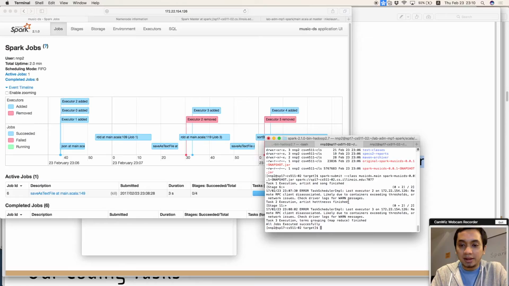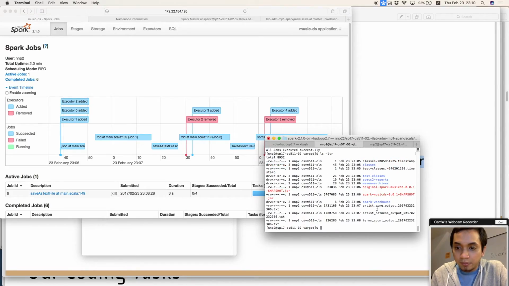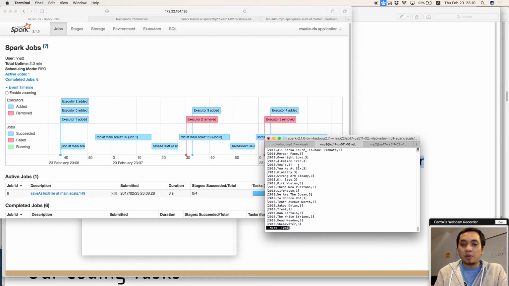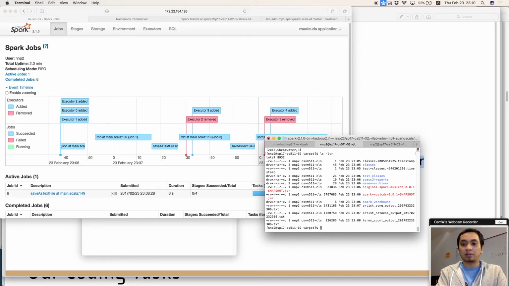We can see here that our execution is finished. And this is the output. First, we check the artist song output, the txt. What is shown here is, wow, okay. From this information, we know that Boyzone produced 5 songs in 2010. This will show all the artists' songs produced in a particular year.